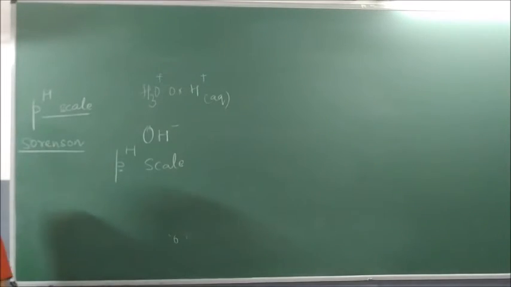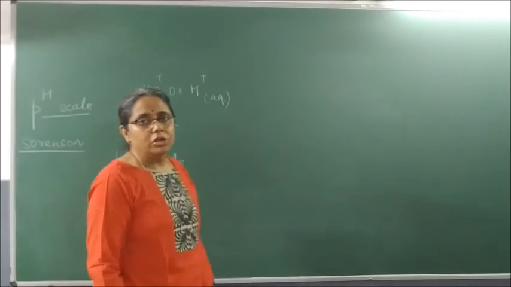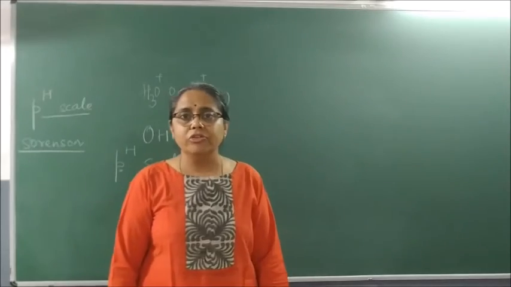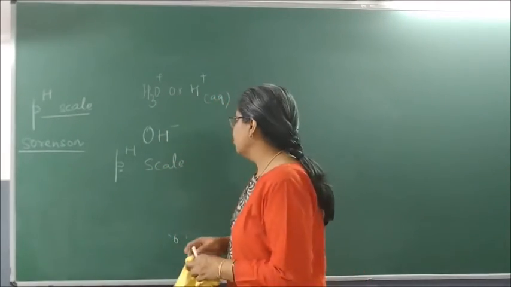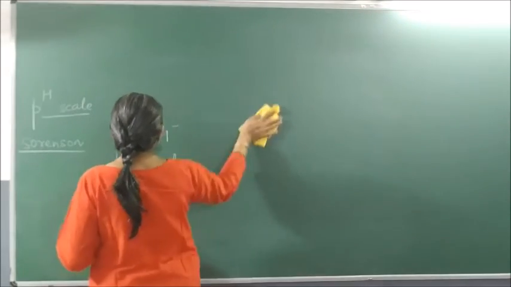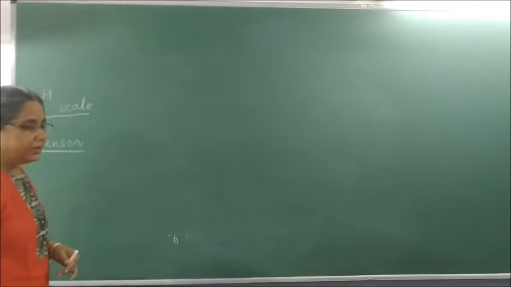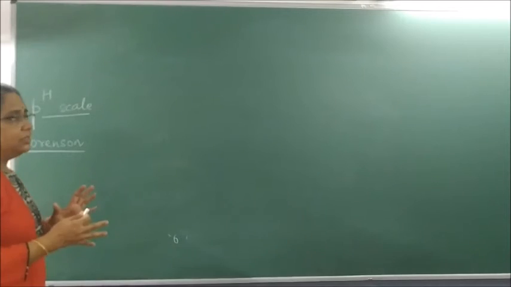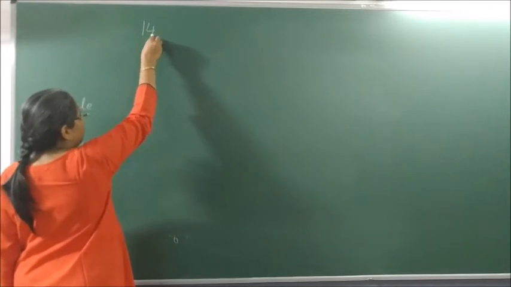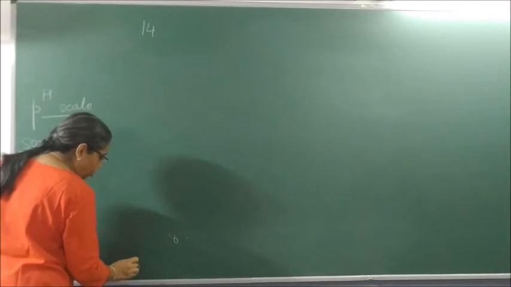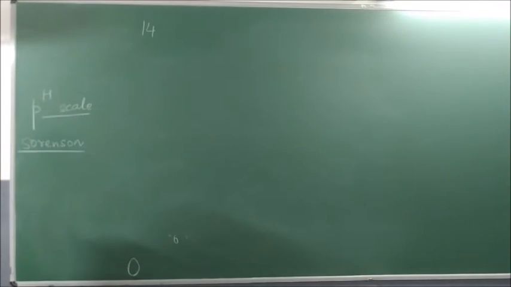The pH scale is given by a scientist called Sorensen, which measures the strength of an acid or base. So now here also, like the scale, he gave some numbers and then he said how to understand it, we will study. His scale ranges from 0 to 14.